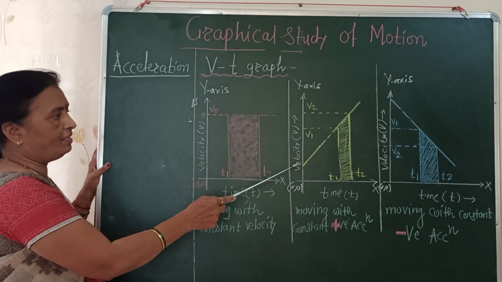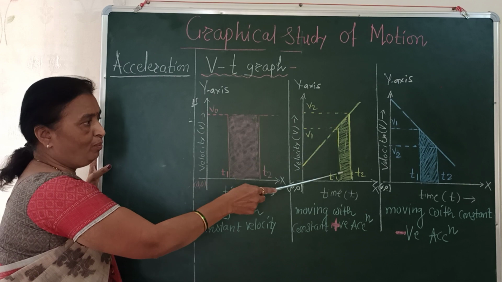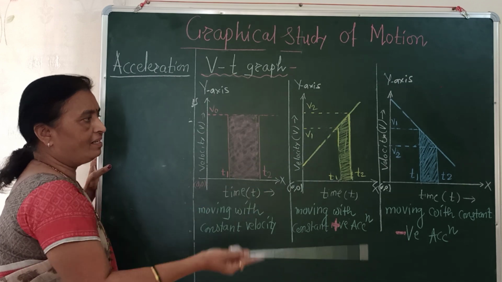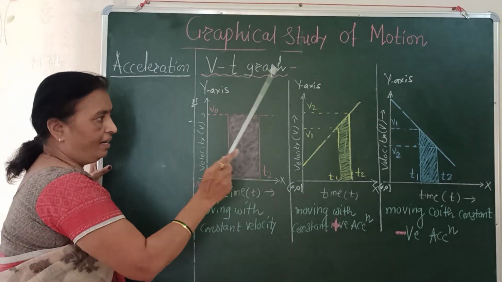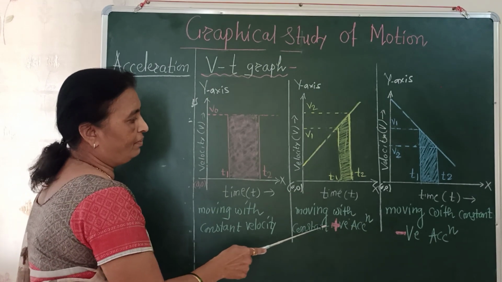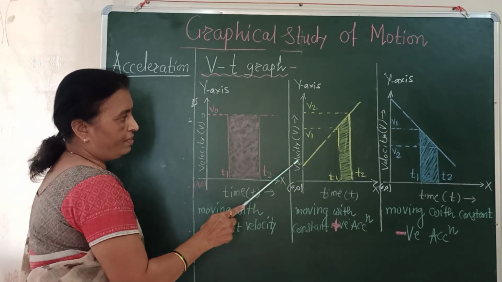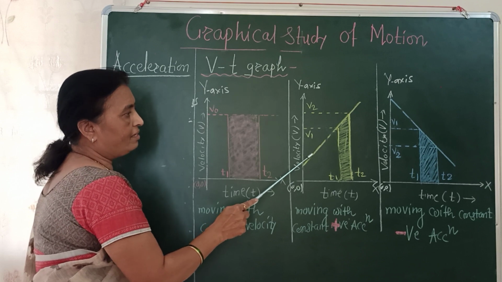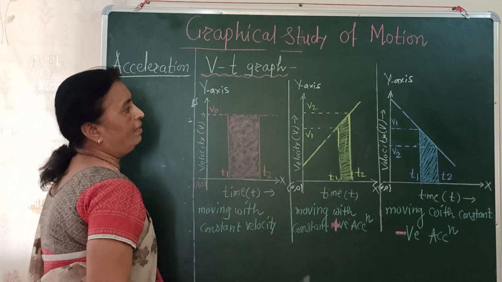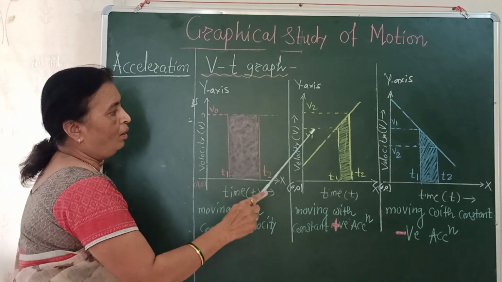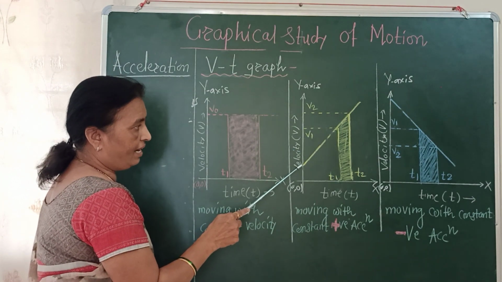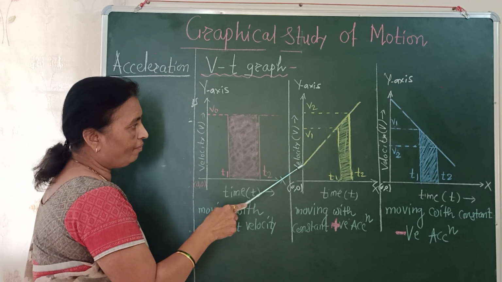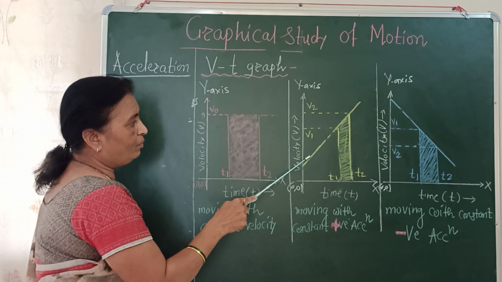So the slope of the graph, if we calculate it, is the acceleration, and that acceleration will be uniform and positive, since the particle is moving continuously with increasing velocity.